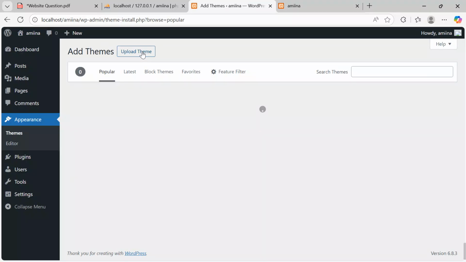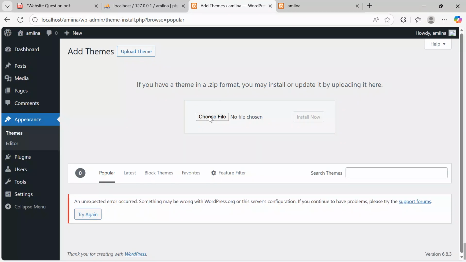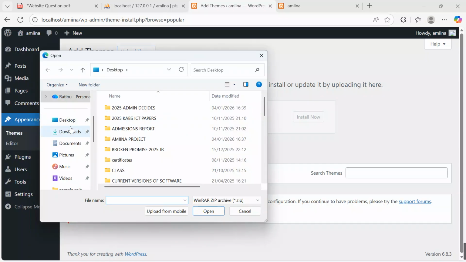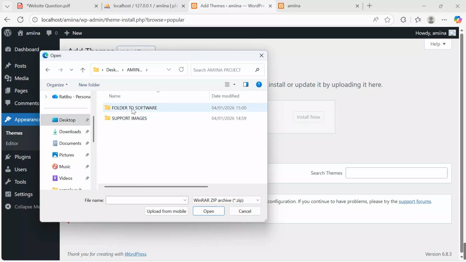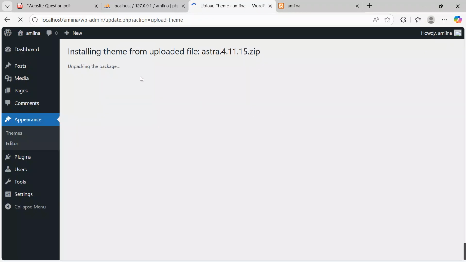Remember, I've put the theme that I'm going to be using in this video in the video description. Click over there, choose file. I access my file manager, go to desktop. The project is called Amina project, where I've put my software. I want to take Astra as my theme. Click open. When I click open, Astra is over there, install now. When I click the install now button, things run through and then installation is taking place, unpacking the package. Now I'll just come and activate, click the activate button.